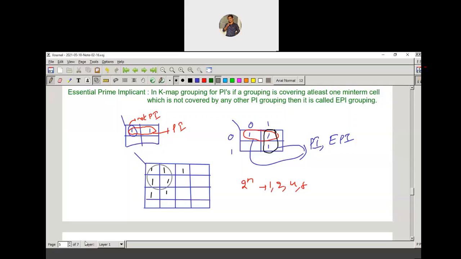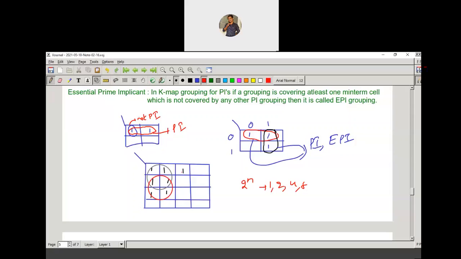After completion of this grouping, you can observe there are three more cells containing min terms, right? Further, I can group four cells here by using overlapping. Usually you would group these two cells like this, but I'm going to group four cells here by using the overlapping. That is, I can group these four cells.